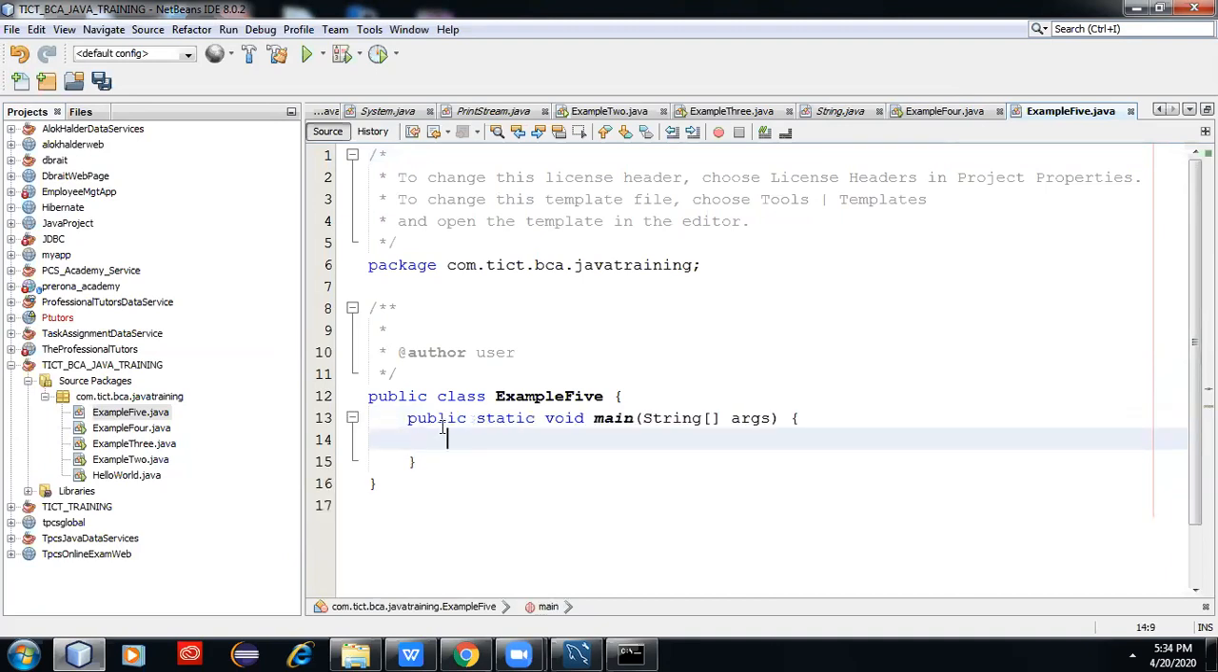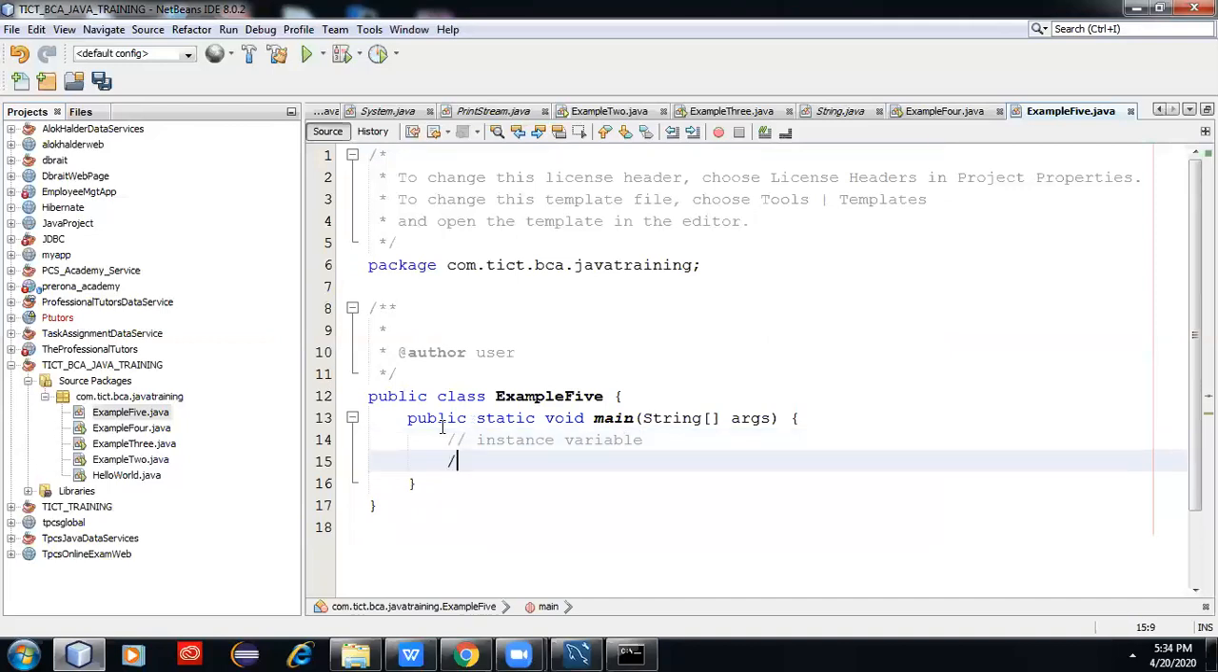Here we need to learn three things. This is a very important topic, so all of you need to concentrate. Java has three types of variable. One is called instance variable.